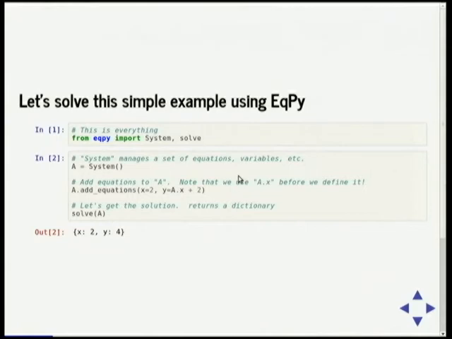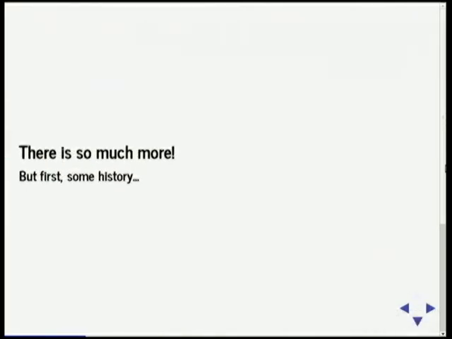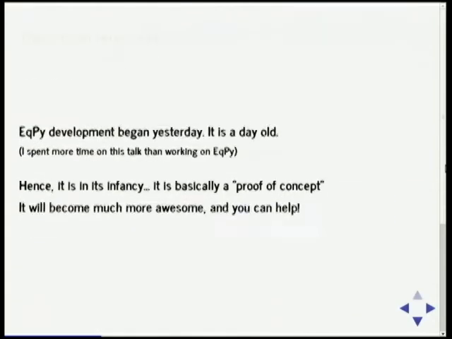Here we have the two inputs. We define a system, A equals system, and we can choose x equals 2, y equals A.x, which we haven't defined yet, but we can use it. And then boom, we solve it, and the solve returns a dictionary. But we can also look at the object itself, and boom, this is the input equations, and that's the output equations. And we can do a lot more, but first, some history.